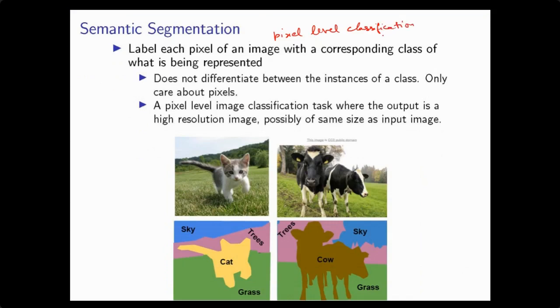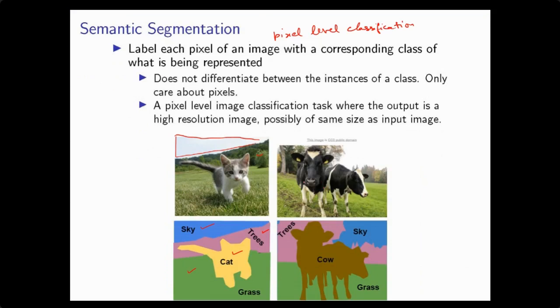So in this pixel level classification, what happens? We consider each pixel as an object in the image. So now what we will do? We will classify each pixel into a particular category. For example, you will see here these set of pixels can be categorized as sky. So every pixel in this area is categorized as sky. These set of pixels are categorized as trees, these set of pixels as cat, these set of pixels as grass.